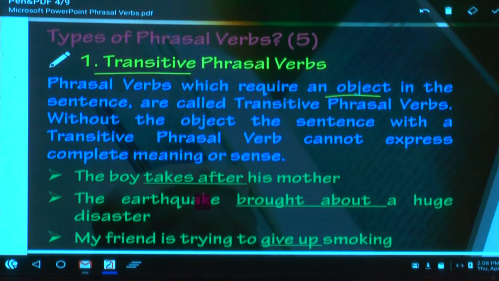Without the object, the sentence with a transitive phrasal verb cannot express complete meaning or sense. Without an object, the sentence is not complete. First you write this definition, then you have to spend time on something else. Don't write the examples, just write the concept. What is a transitive phrasal verb? It requires what? An object. Why does it require an object? Without an object, it cannot convey the complete sense or complete meaning.